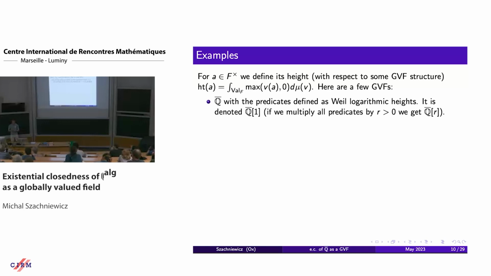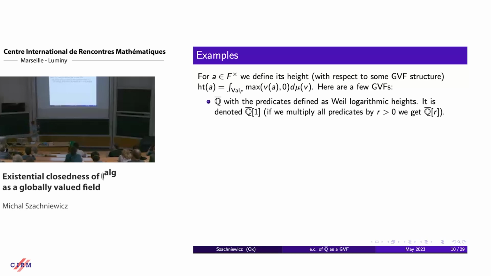And in fact, this GVF structure is unique up to a multiplicative constant. Obviously, if you have a GVF measure satisfying the product formula, it's homogeneous, so you can multiply it by 2, and it still satisfies the product formula, and all the axioms are homogeneous as well. However, for Q-bar, it's a consequence of standard number theory theorems, namely finiteness of the class group and the Dirichlet unit theorem, that in fact this GVF structure is unique.